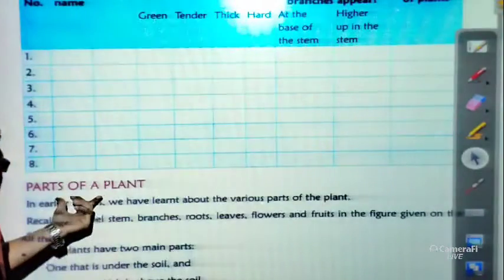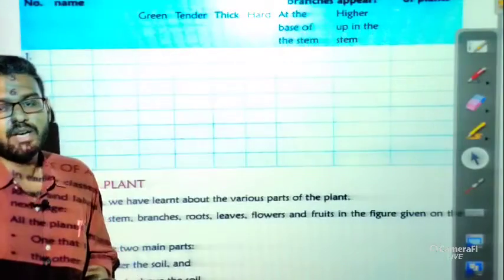So these parts of the plant, students, we will discuss in our next class.